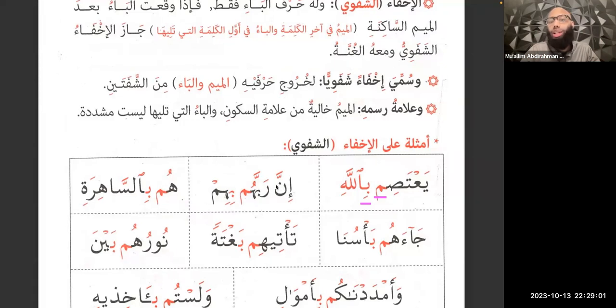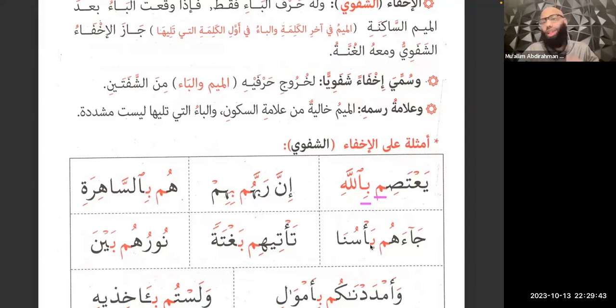Inna. Now here we're holding the noon sound because anytime a noon has a shadda, you have to hold it for 2 counts, right? So here we have inna. Rabbahum. So here we have the ba after meem as-sakinah. So we're going to hold the meem for 2 counts. Rabbahum. Again, we're going to hold it while we're hiding it and getting ready to say the ba. Rabbahum bihim. All right. And then here, again, we have a ba after meem as-sakinah. We're going to hide the meem sound with a ghunna for 2 counts while we get ready to say the ba. Hum bisahirati.